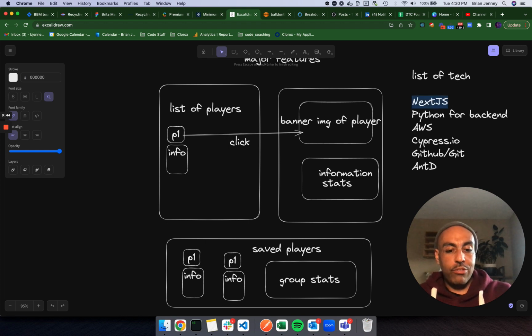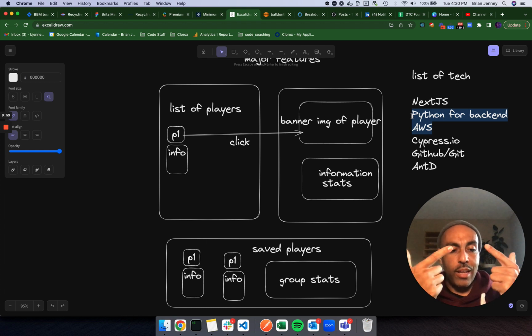So now I picked a couple things that I'm familiar with, like Next.js. I've used Next.js before. I've used AWS before. I've used GitHub and Git, and I'm a little familiar with AntD. So really what that leaves me to learn here is Python and AWS. So what I plan on really learning from this project might be Python, AWS, a little bit more about a CSS library that I've never used before, and Cypress.io.